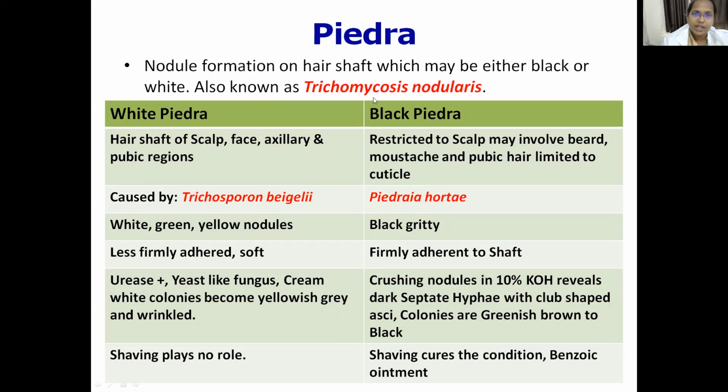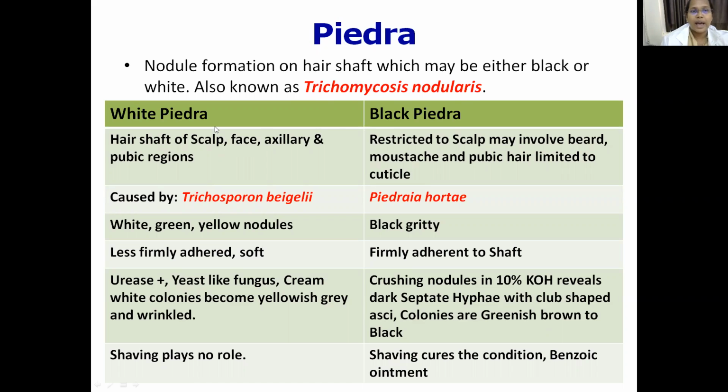This infection is also known as trichomycosis nodularis. Tricho is hair, myco is infection by fungi, and nodularis is characterized by formation of thick nodules. So Piedra is also known as trichomycosis nodularis.